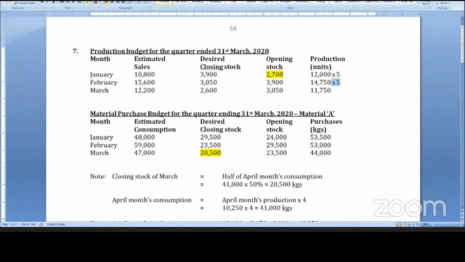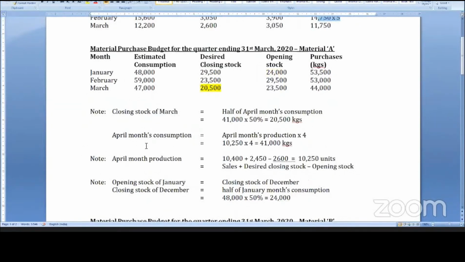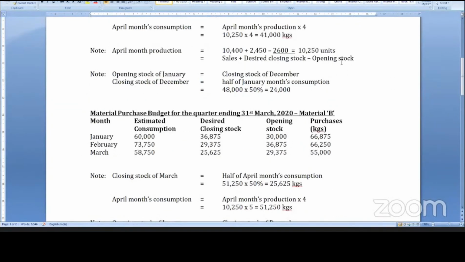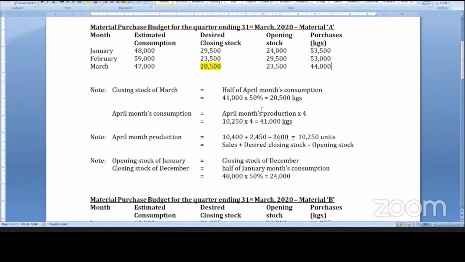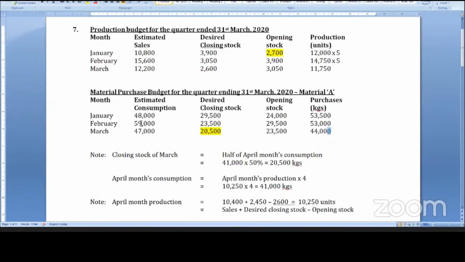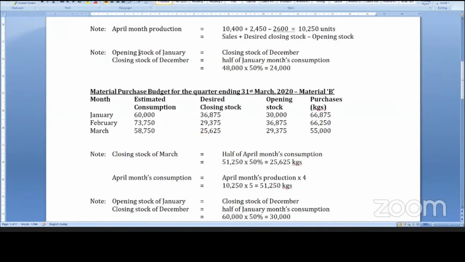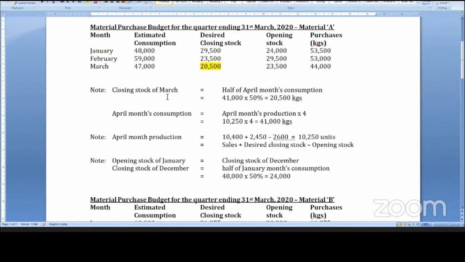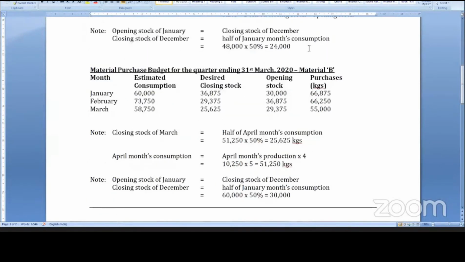This is, say, 73,000 or 72,500, 73,500. Similarly here, sorry, 11,750 into 5. So for January month, everything is into 5. Everywhere here we put into 4, here it is into 5, because one unit requires 4 kgs of A and 5 kgs of B. So put into 5, and that gives the consumption.